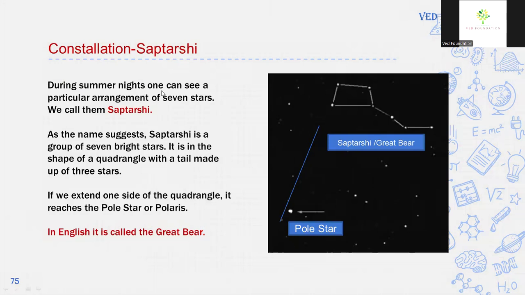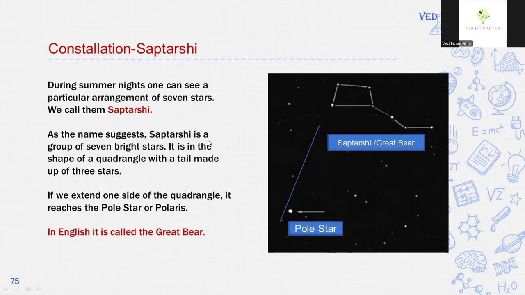During summer nights, one can see a particular arrangement of 7 stars like this: 1, 2, 3, 4, 5, 6, 7. We call them Saptarshi. This is a constellation, the Saptarshi constellation. It is also called Great Bear.